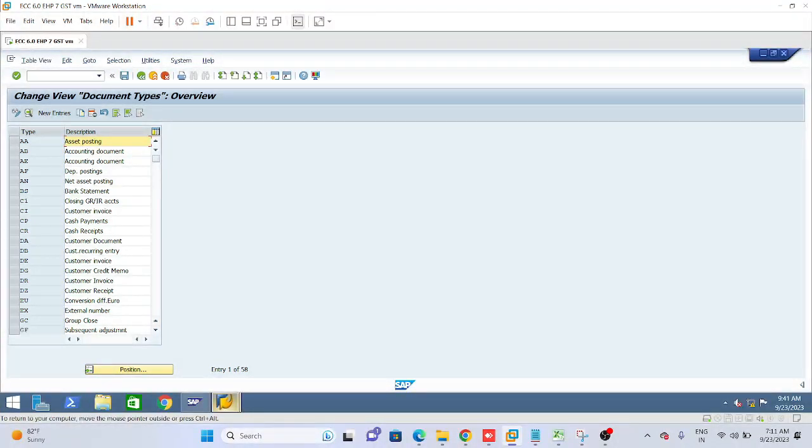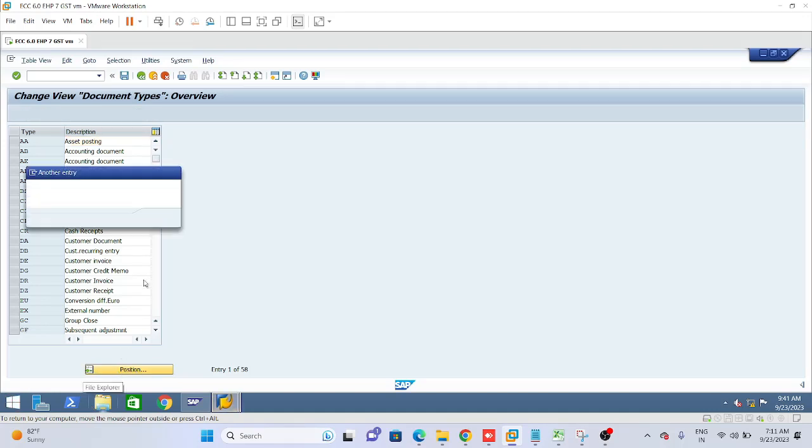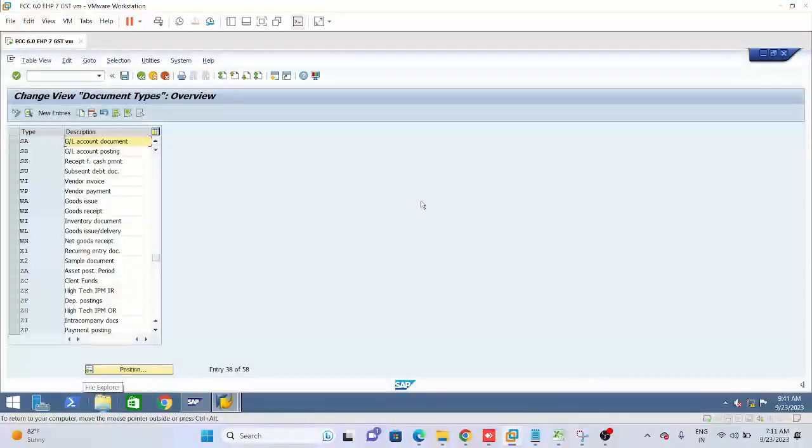Here we are dealing with two document types, SA and AB only, because we are studying the GL topic right now. We need to check whether this is a standard document type. It is not defined by us; SAP has given SA and AB, so we need not do anything.